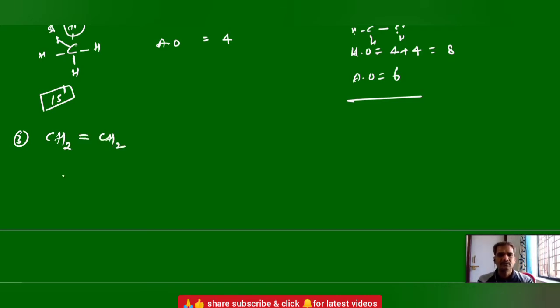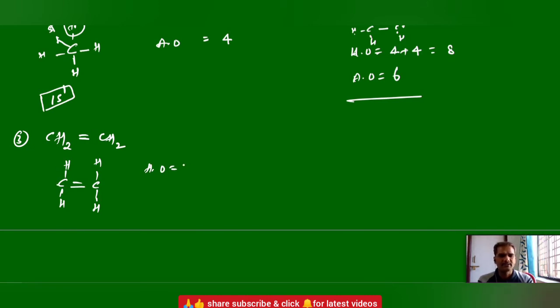Let me take the ethylene molecule, or ethene. Here if I ask how many hybrid orbitals or atomic orbitals, you write again the expanded structure. Hybrid 6, atomic 6. This is sp2.